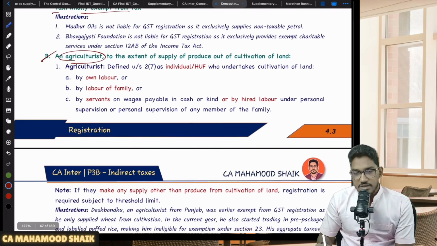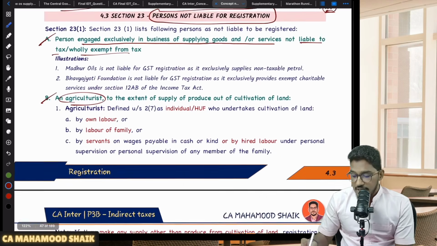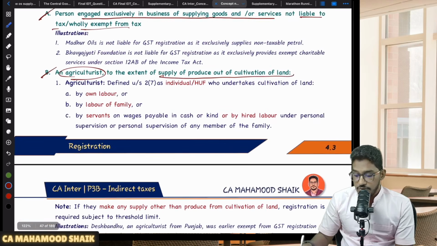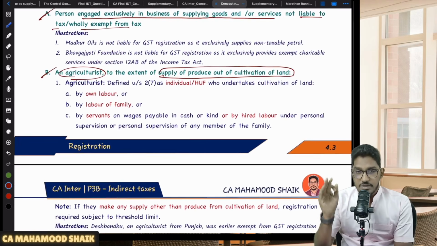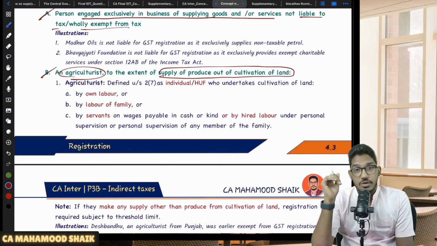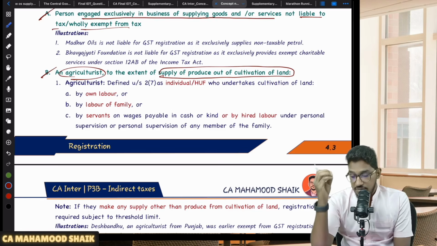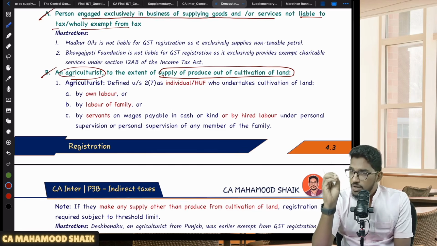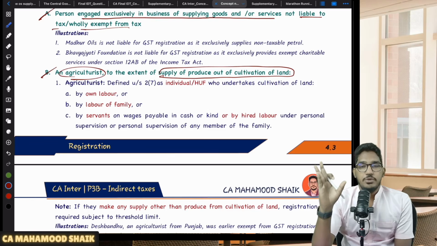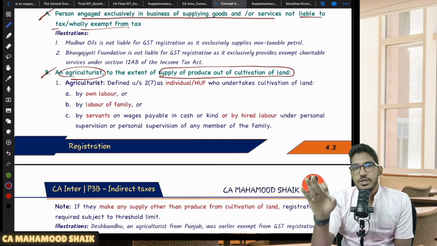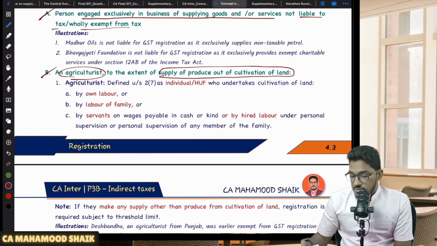Similarly, relaxation has also been given for an agriculturist, to the extent of supply of produce out of cultivation of land. If you are an agriculturist and you are making supply out of cultivation of land, from doing cultivation of land you will get the agricultural produce. If you are making supply of only that agricultural produce, and you are an agriculturist, there is no need to take any registration because all that is exempted.